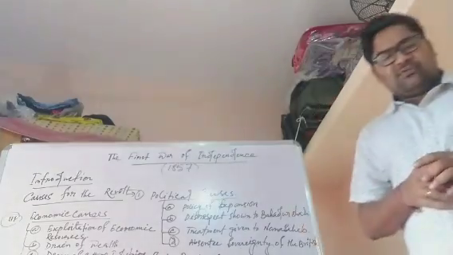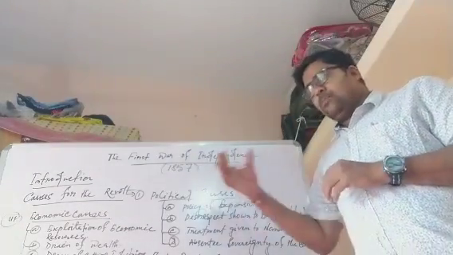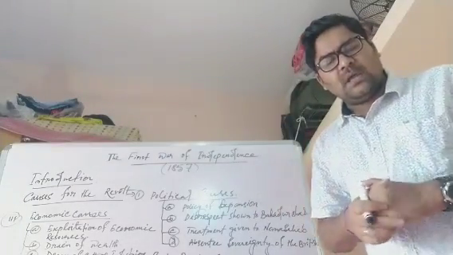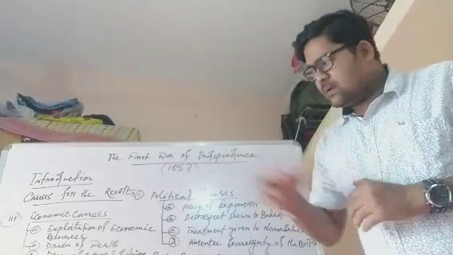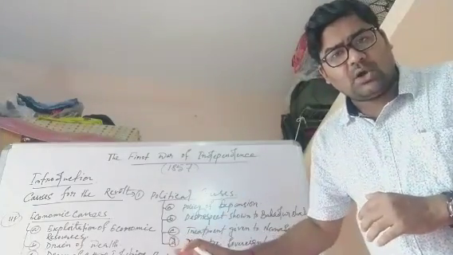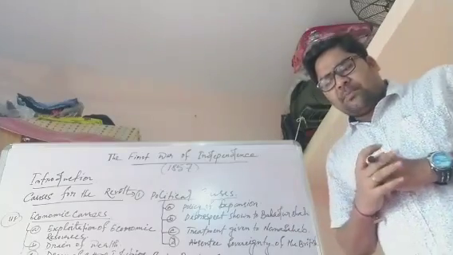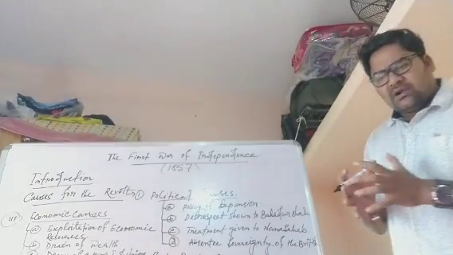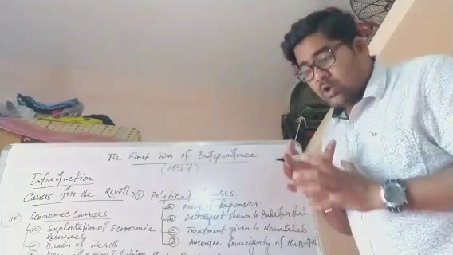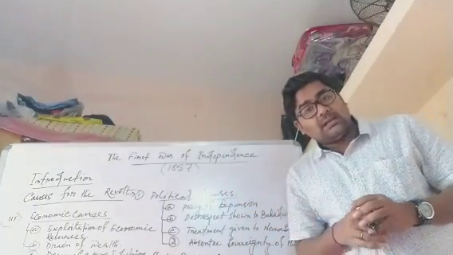The causes are actually divided into many categories, like political causes, socio-religious causes, economic causes, then military causes, and at last the immediate cause of the revolt of 1857. So first is the political causes. The political reasons which antagonized the Indian rulers were some of the important points.